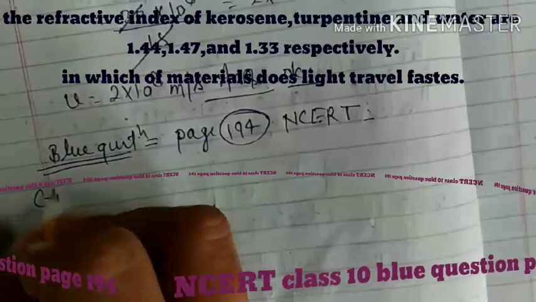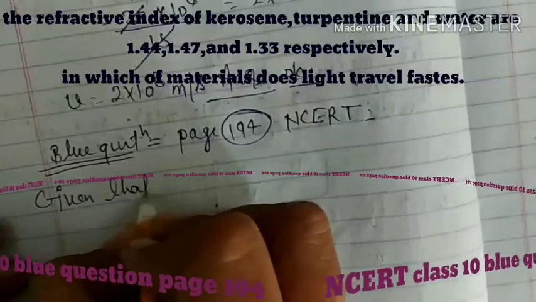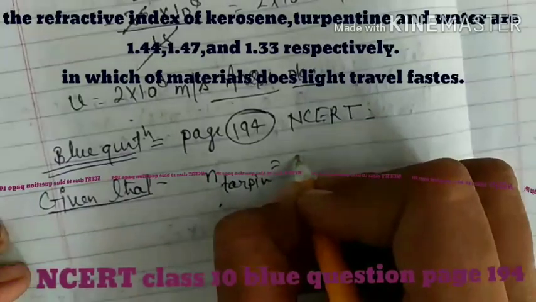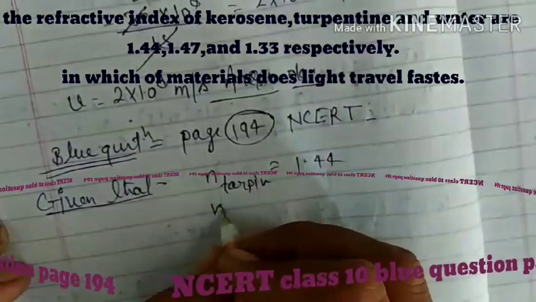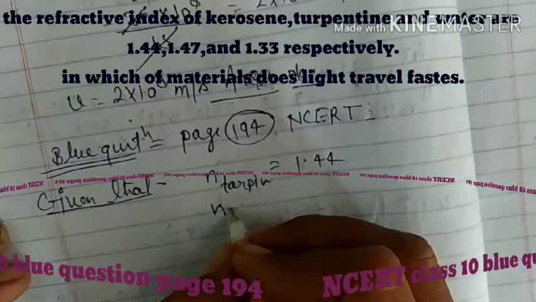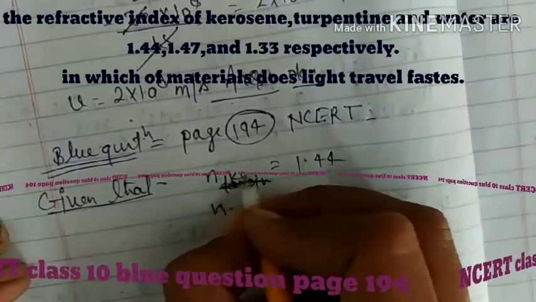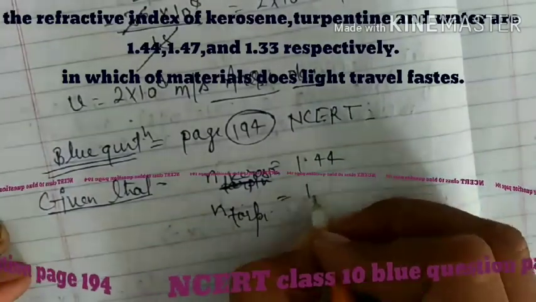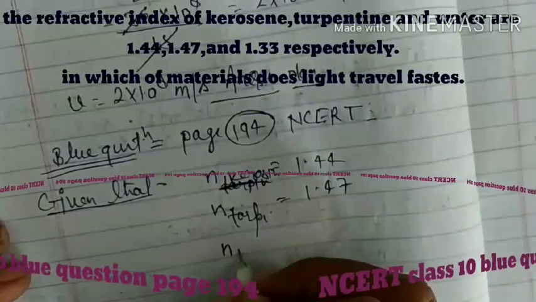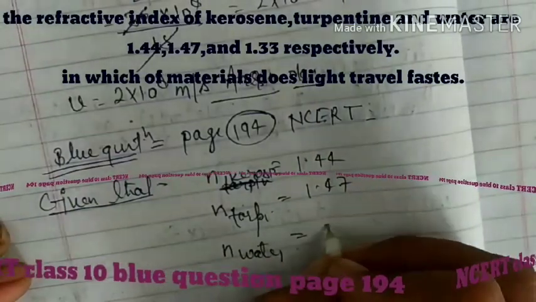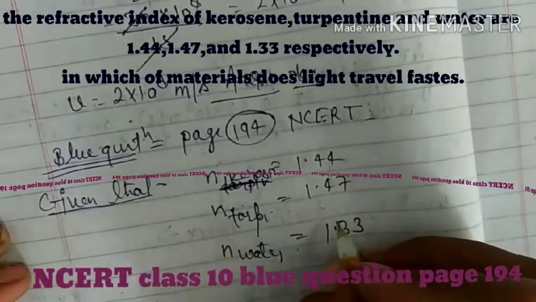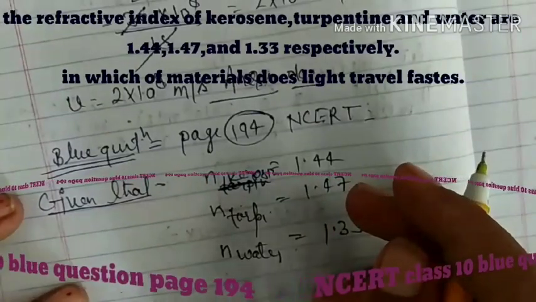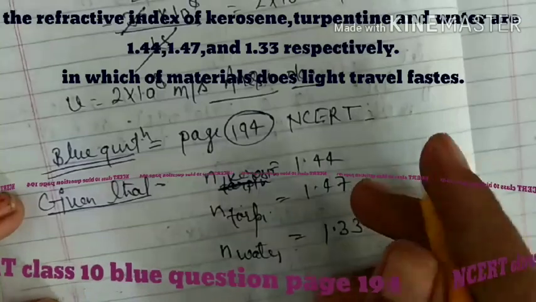So given that refractive index n of turpentine is equal to 1.44, kerosene is 1.47, and n of water is 1.33. The question is asking in which material does light travel fastest.